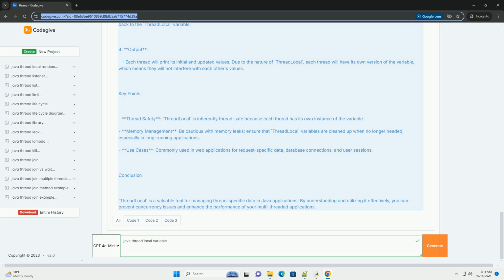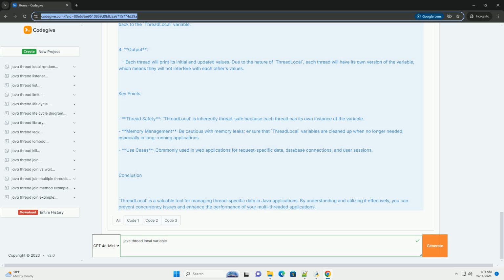Key points. Thread safety: ThreadLocal is inherently thread safe because each thread has its own instance of the variable. Memory management: be cautious with memory leaks, ensure that ThreadLocal variables are cleaned up when no longer needed, especially in long-running applications. Use cases: commonly used in web applications for request-specific data, database connections, and user sessions.